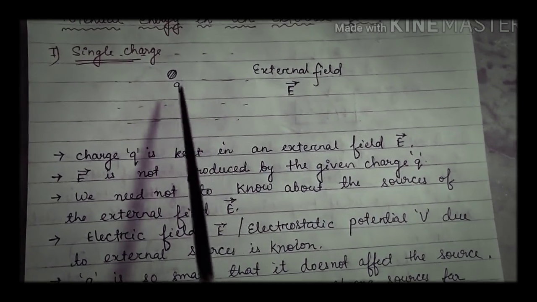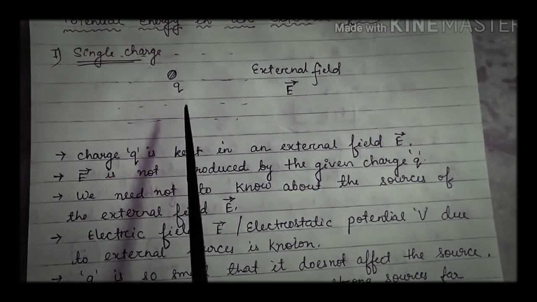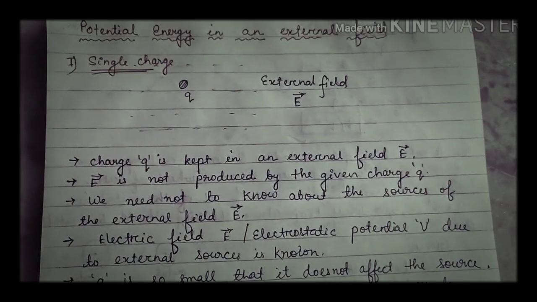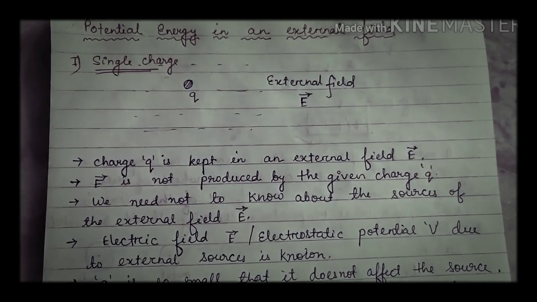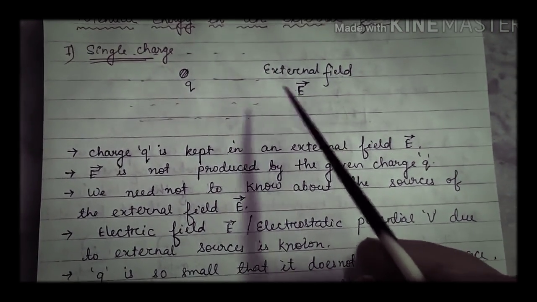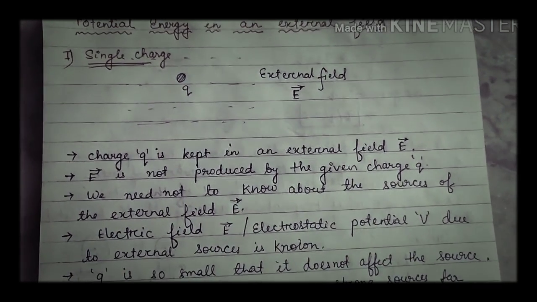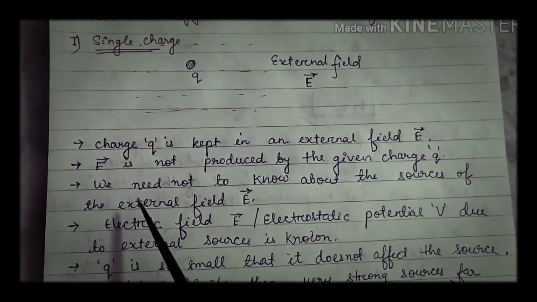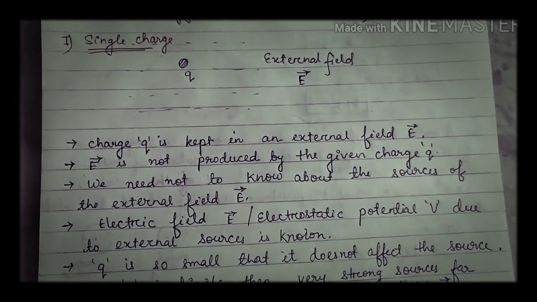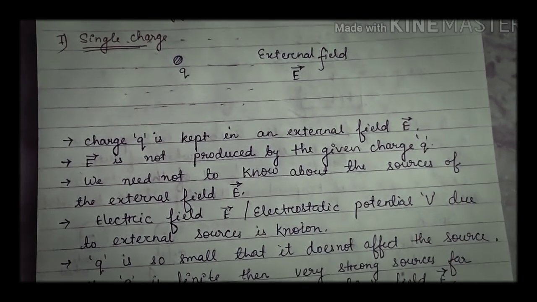We know, students, whenever there is a charge, this charge creates a field around itself. And that field is called electric field. So whenever a charge is present, electric fields are always produced around it. But this external field is not produced due to the charge which is present at this position. Then what is the source of the external field? We need not know about the source of the external field. Who is producing it, we need not worry about that.